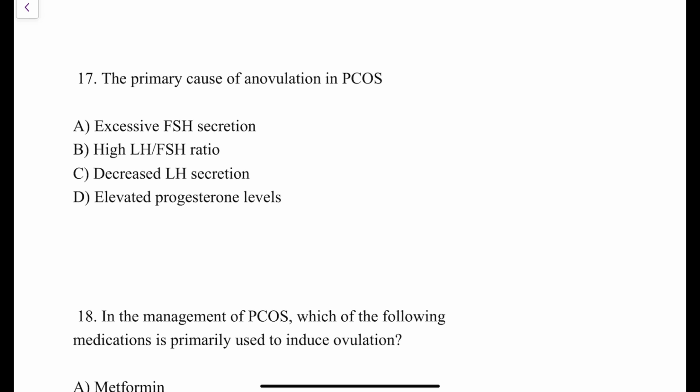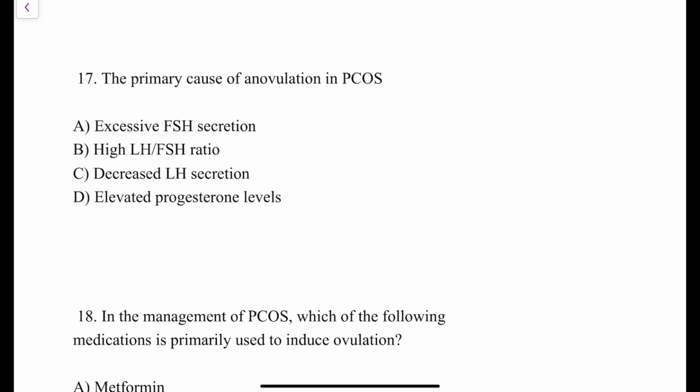The primary cause of anovulation in PCOS is very clear. The options are excessive FSH secretion. No, FSH is normal in patients of PCOS, so that option is ruled out. The second is high LH to FSH ratio. Yes, LH is increased in patients of PCOS, so the LH FSH ratio is increased. So high LH FSH ratio.